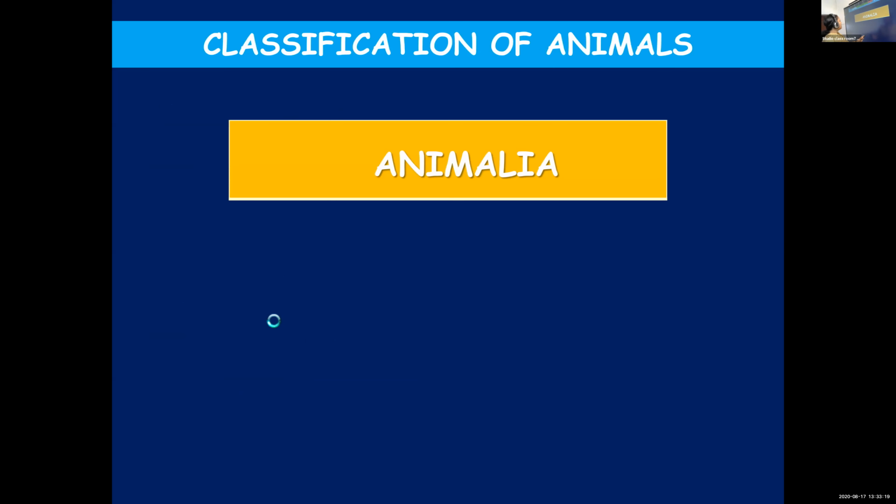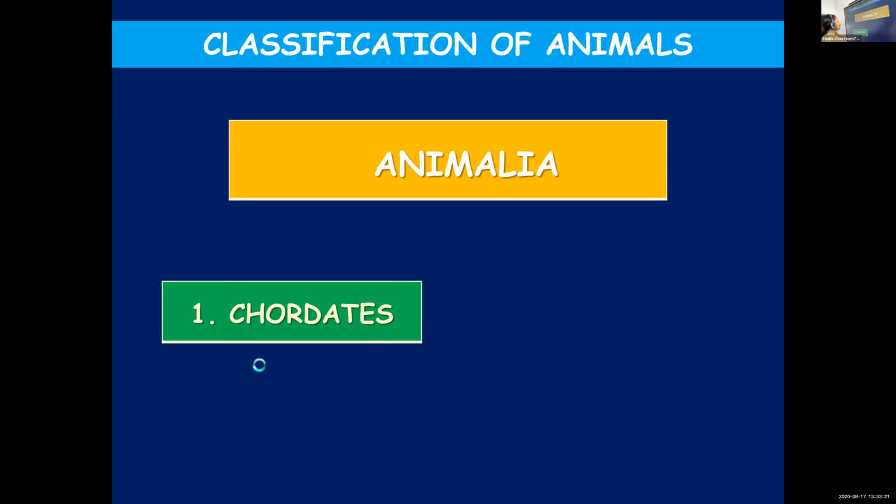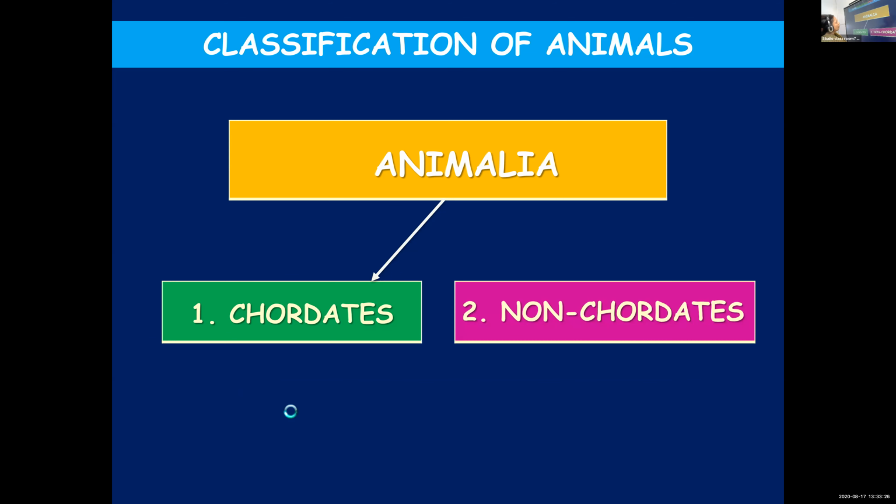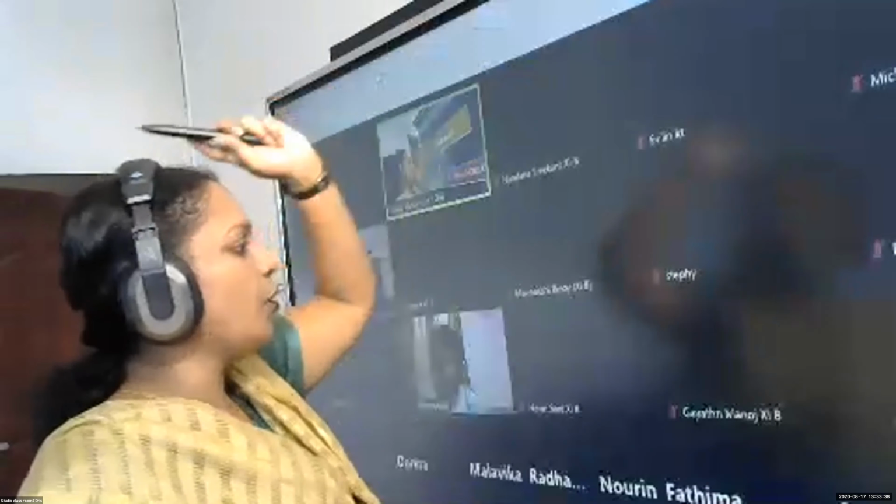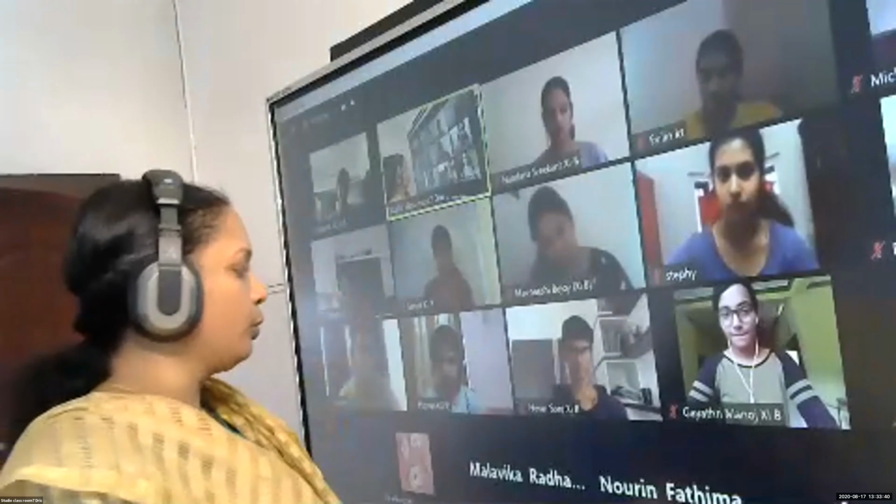So Animalia can be broadly classified into chordates and non-chordates based on the presence or absence of the notochord.